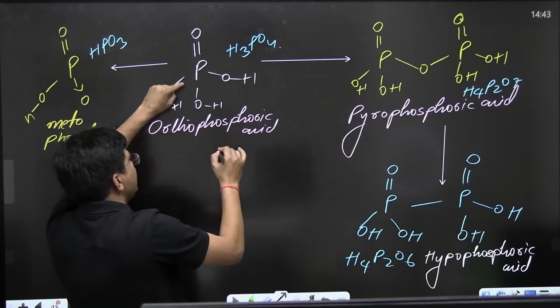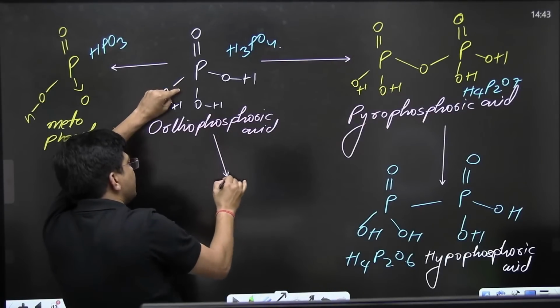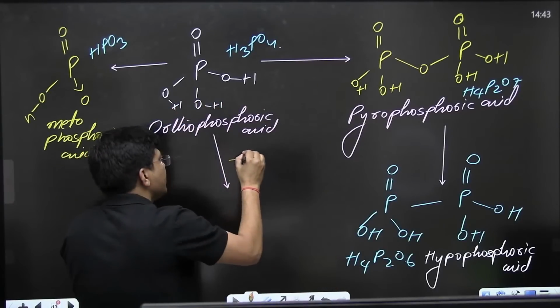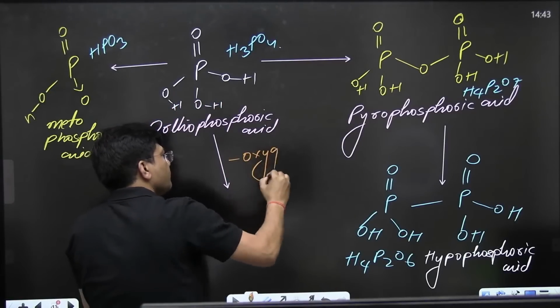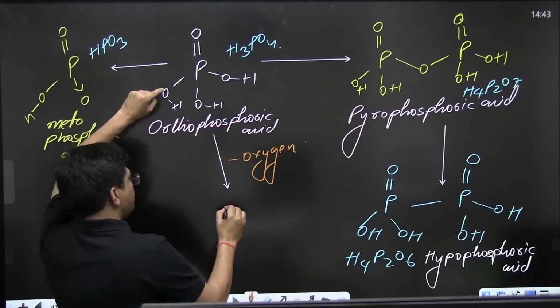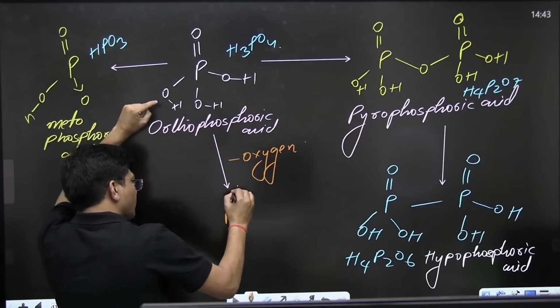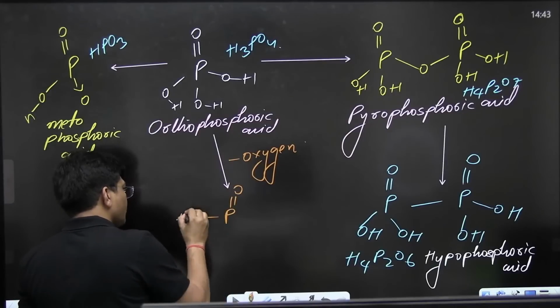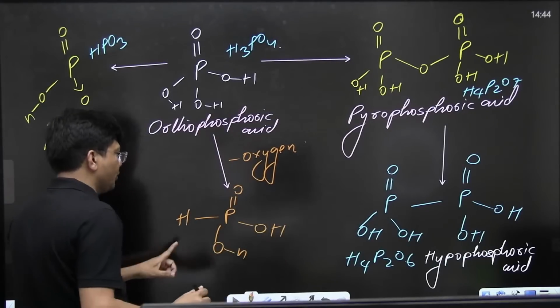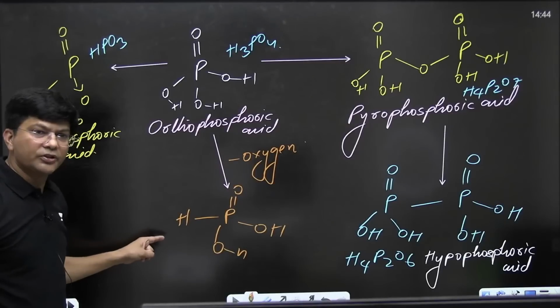If I'm having one oxygen less than this, I will get P double bond O, H, OH, OH. Can you see anything new in this compound?